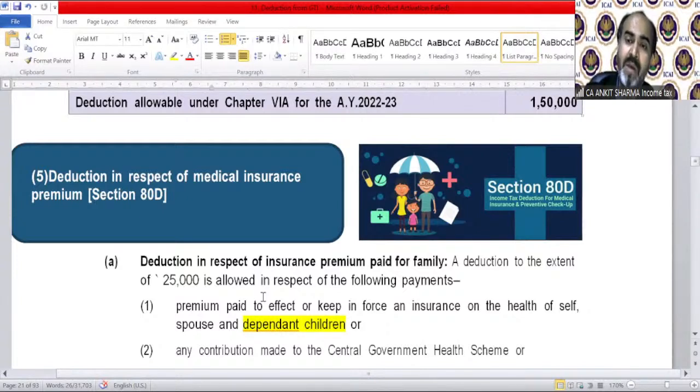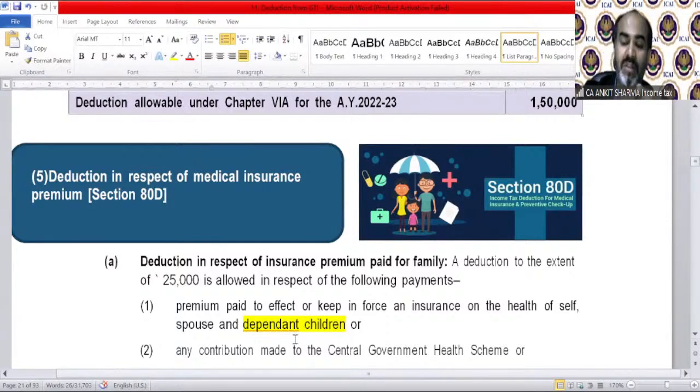if you are paying premium, that deduction will be allowed up to 25,000 rupees, or for parents, whether they are dependent or independent, 25,000 more. In case any one of them is a senior citizen, it will be increased to 50,000. For a health checkup, a 5,000 rupees deduction is allowed for all of them, and that is also other than check. We can make that payment in cash.